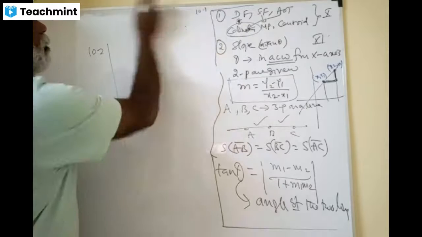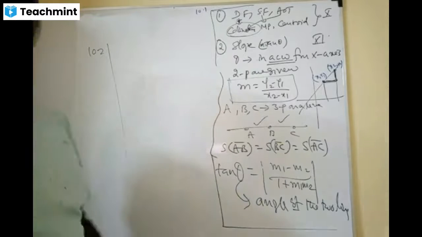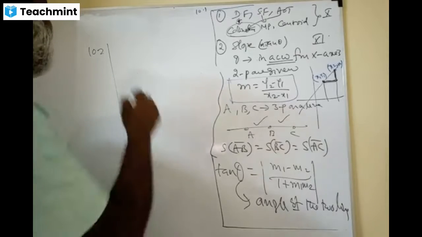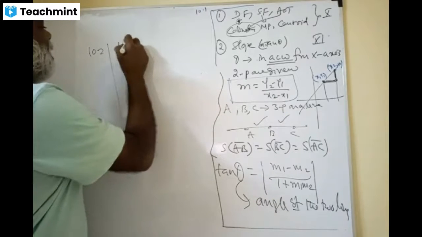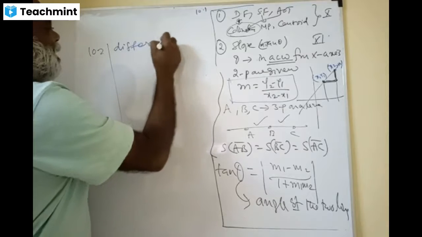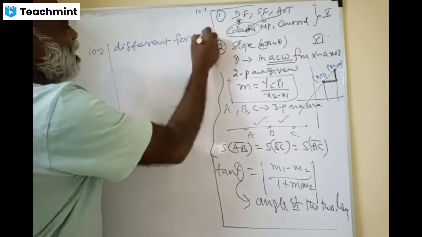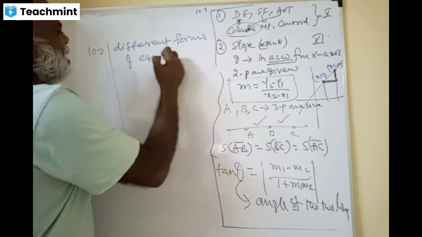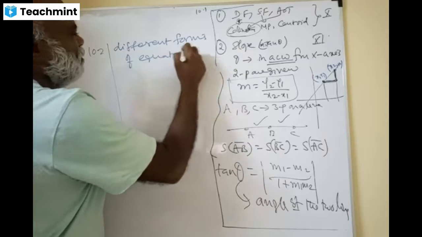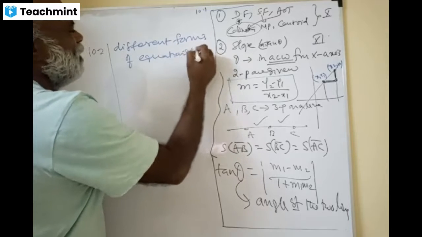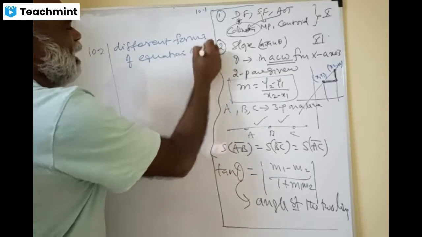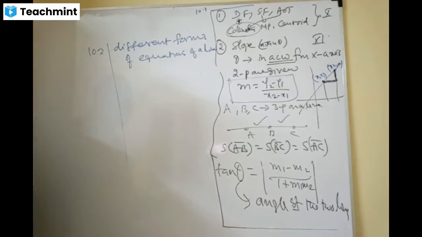Types of expressing a line, general form. That's 10.3, dear. 10.2 is different forms of equations of a line, right? Different forms of equation of a line.